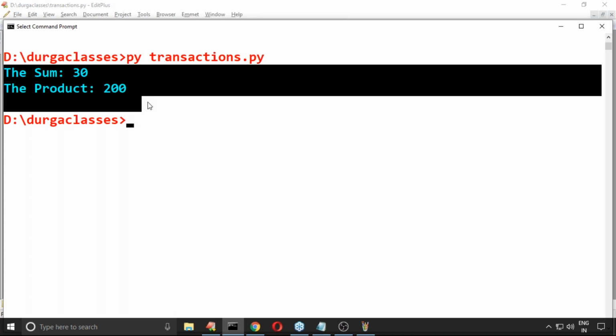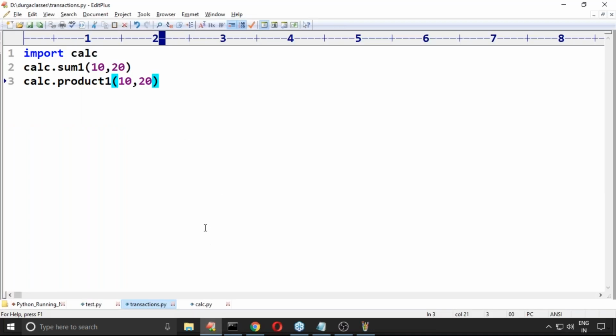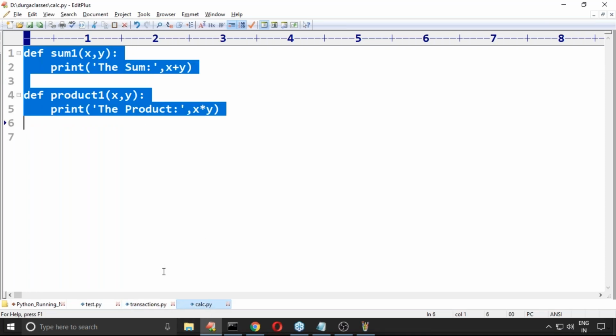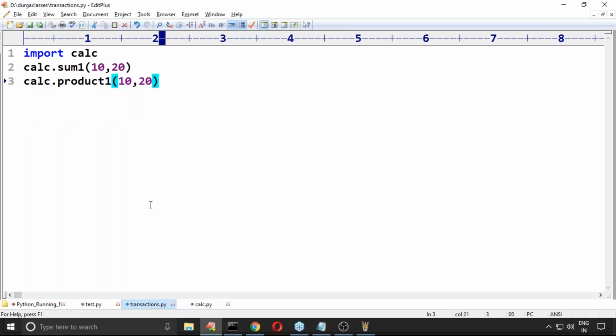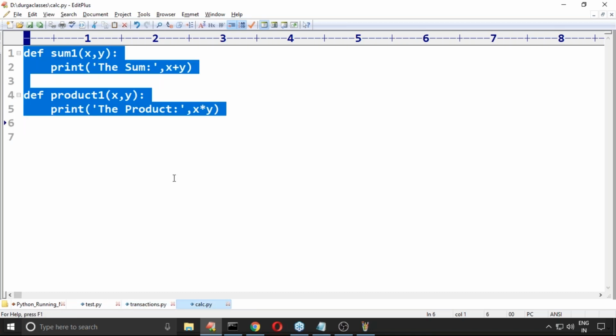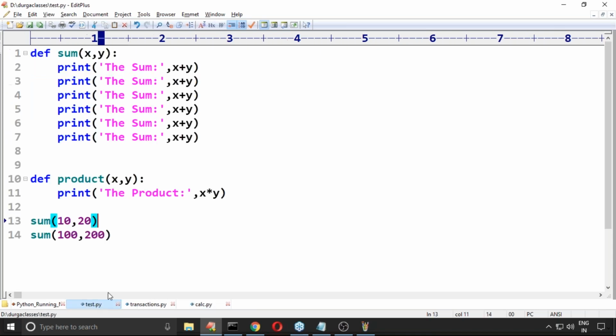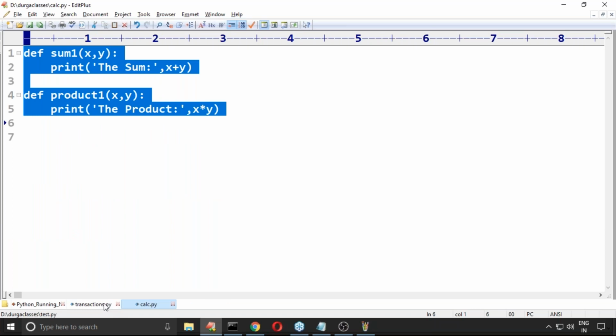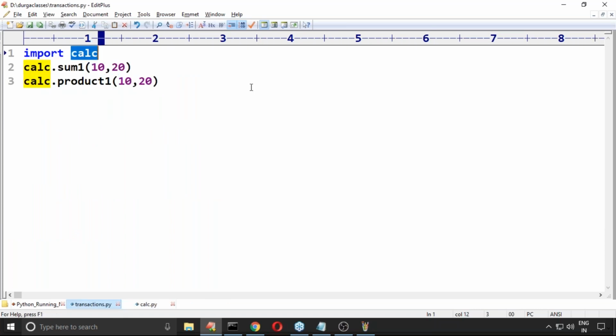Yes, friends. That is the beauty that you people should be aware of. What is the meaning of module? How can you use module functionality here? Not only functions, even variables also. Can we use import calc.py? No, you should not use .py. .py is the extension. Compulsorily you need to use calc only. Don't use calc.py. That's the name of the file; we have to use it without the extension.